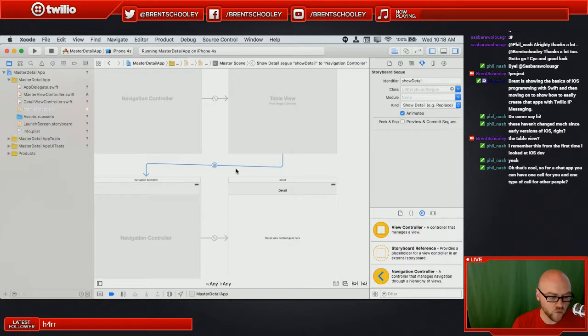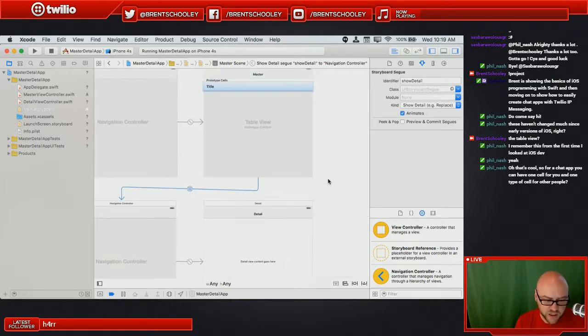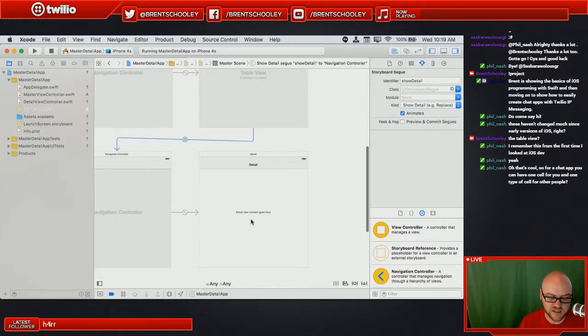So why did we name this segue? Well, it's pretty clear that they want to present some detail based on what cell we tap on, because it says detail content goes here. Well, the way that you give information from the master over to the detail is through this segue. And let's take a look at what that looks like.